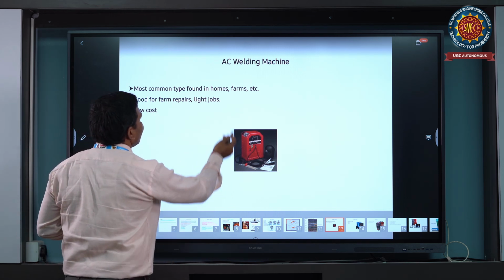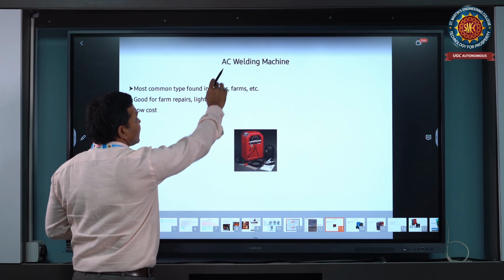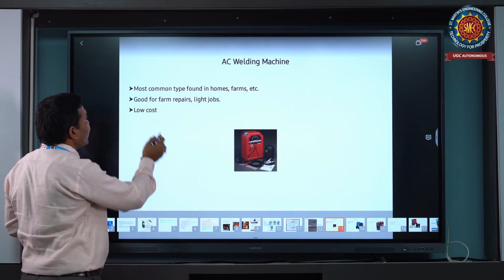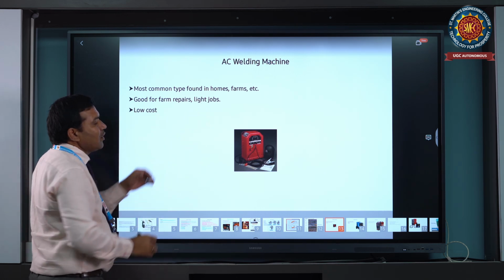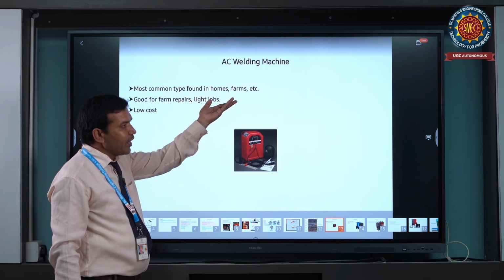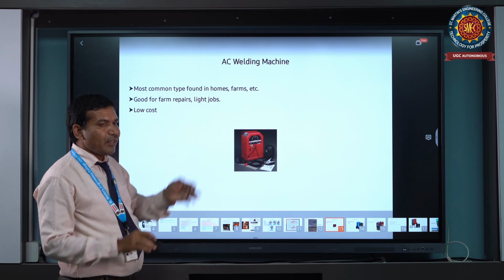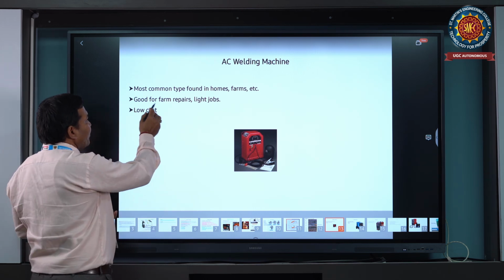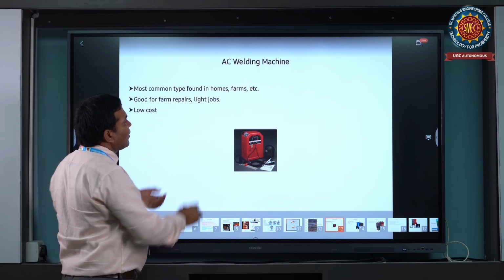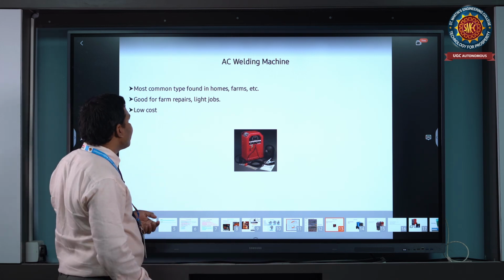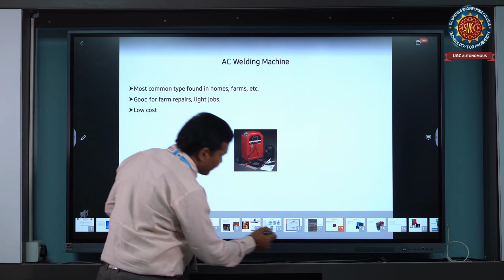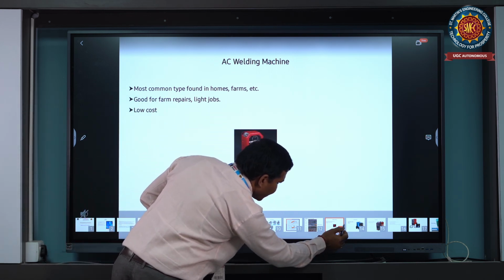You can see here, it is an AC welding machine. AC means alternating current machine. It is most commonly used for home fabrication, frame fabrication, infrastructure, bridges, and is good for repair and light duty jobs, and low cost material can be used in the arc welding process.